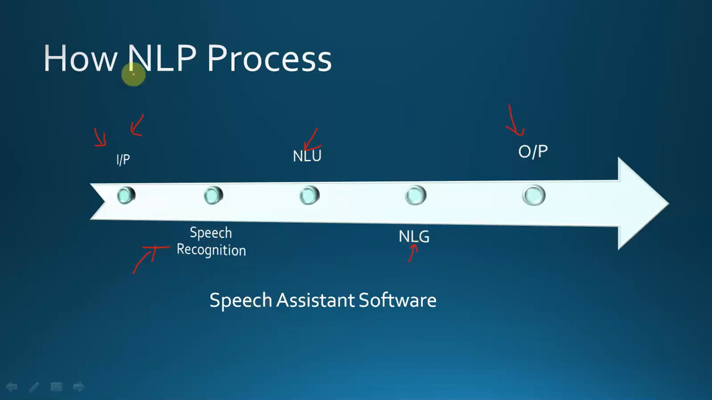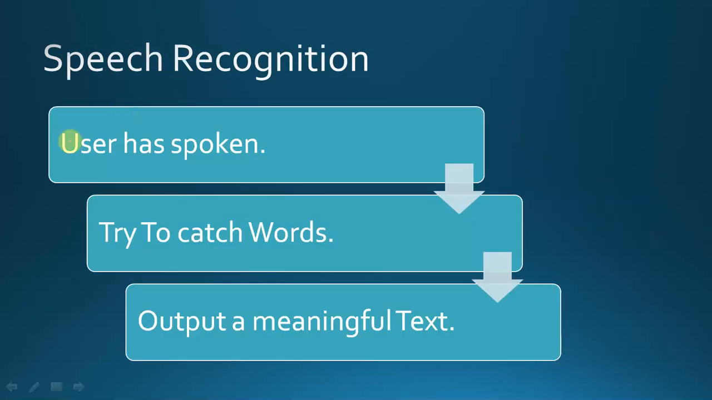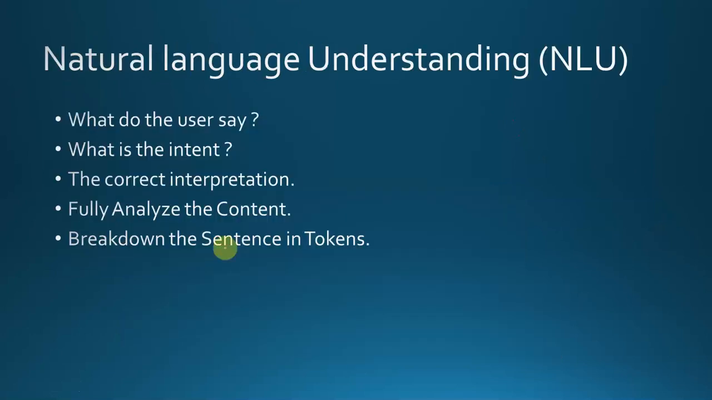So this is basically the process of NLP. Speech recognition software works like this: the user has spoken, it tries to catch the words and outputs a meaningful text. Now, what is natural language understanding? In the natural language understanding phase we try to understand what the user says, what the intent is, and the correct interpretation of the command.